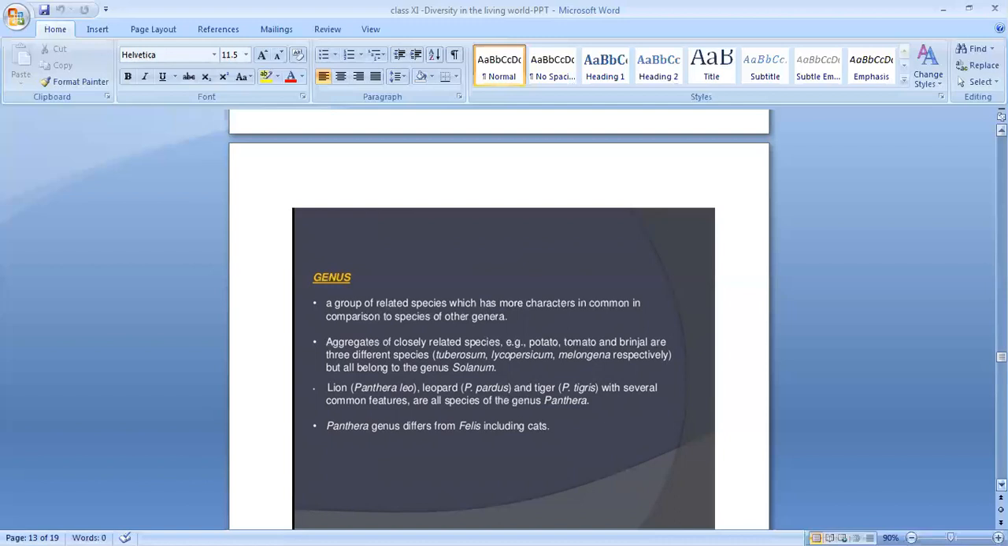But all three come under which genus? Solanum. Genus or genera, it is the same, that is Solanum. Clear? Solanum tuberosum, Solanum melongena, Solanum lycopersicum, like that.